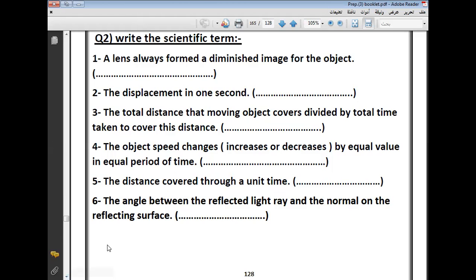The displacement in 1 second, average velocity. The displacement in 1 second. Why is it average velocity? It's not average here, okay? It's not the summation of total displacement divided by the summation of total time. This is the displacement in 1 second, so this is velocity only, without average, okay?